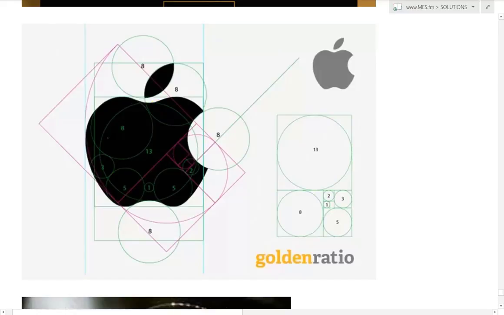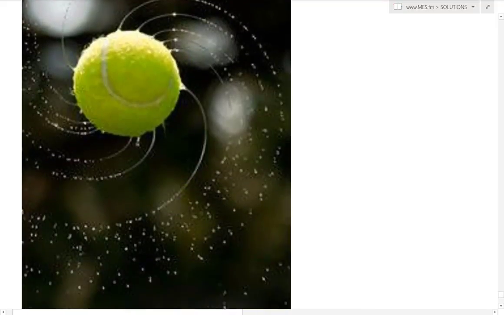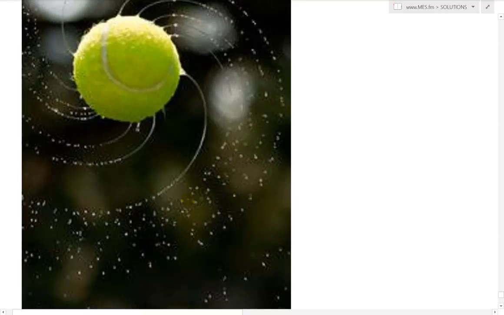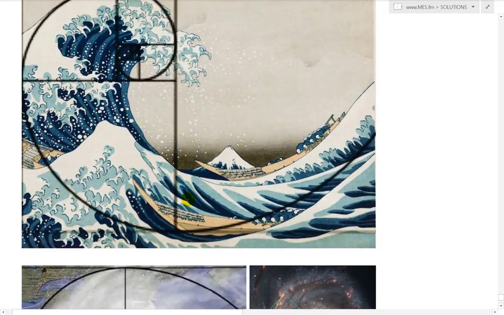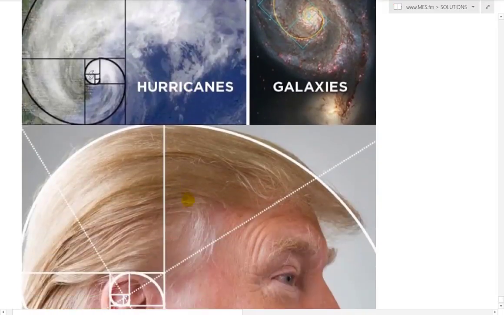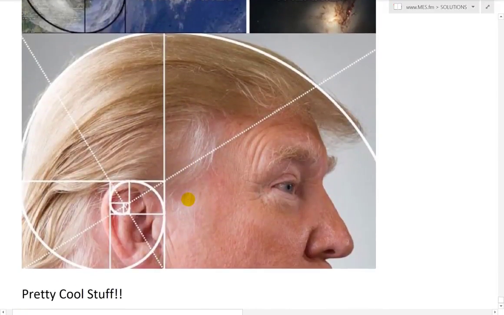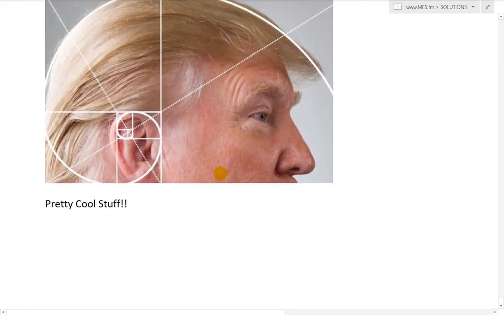Yes, very interesting stuff here. I haven't confirmed, but it looks like it. You got a bunch of spirals here, and even a ball thrown, a wet tennis ball like that, spiraling across. There's Fibonacci in the waves. There's Fibonacci hurricane, galaxies, and even Trump's hair. So yes, pretty cool stuff.